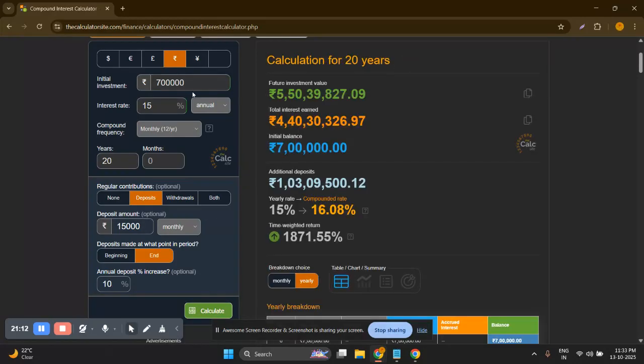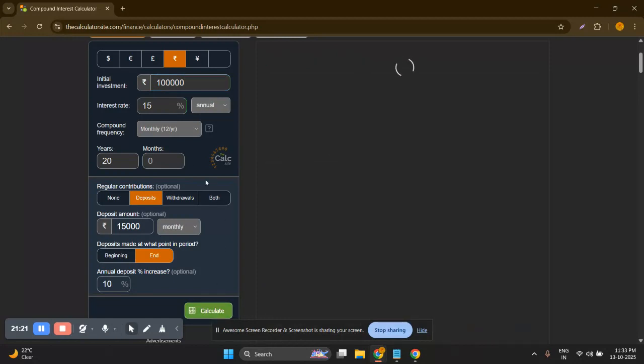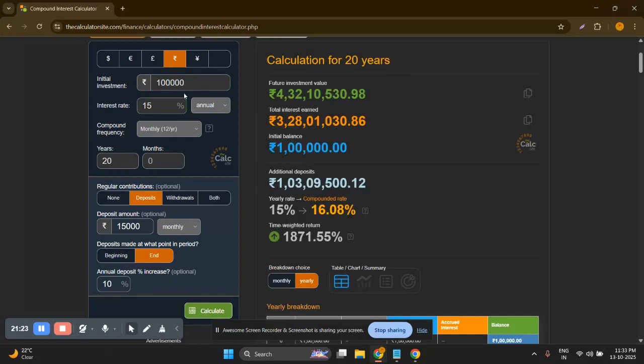Now I still get only 5 crore 50 lakh rupees, so I have to increase the amount to 10 lakh rupees. Now you get only 6 crore rupees.